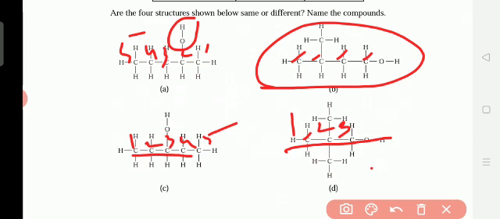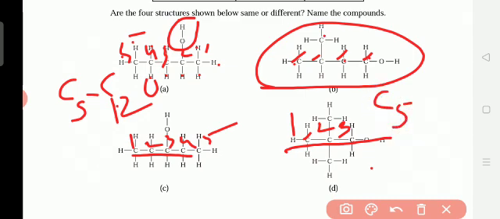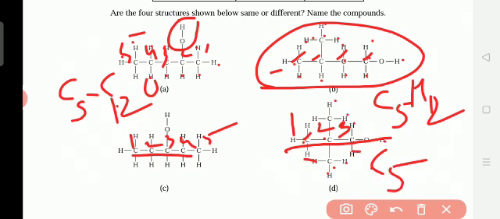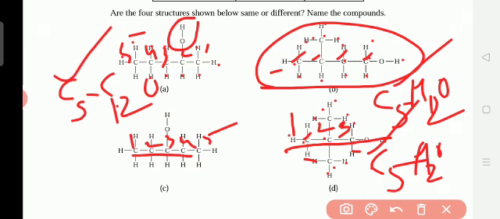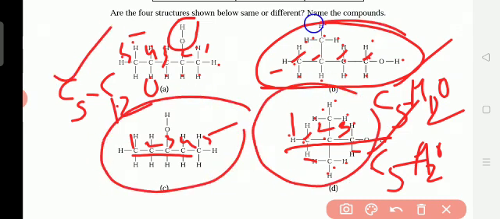When we write the structures, the carbon numbers are the same and the hydrogen numbers are the same, but the structures are different. Here there are five carbons and twelve hydrogens, C5H12, and O. Here also five carbons, 1, 2, 3, 4, 5, and hydrogens 1 to 12, and then O. Here also twelve, then O. All these compounds have the same formula, but the structures are different.